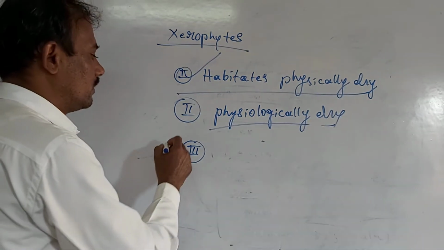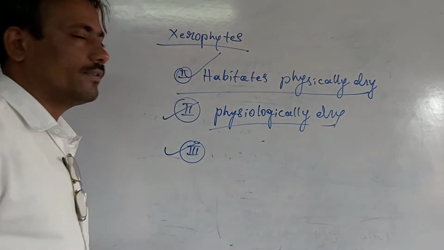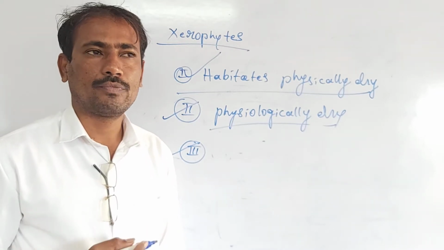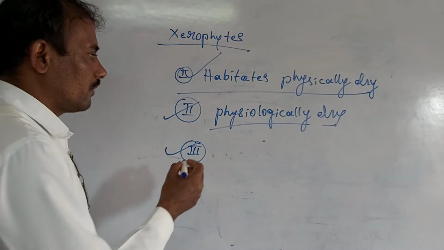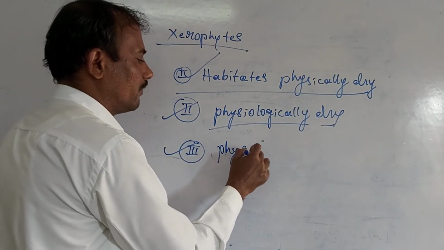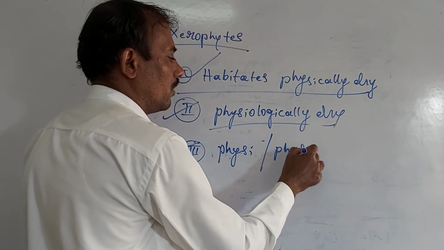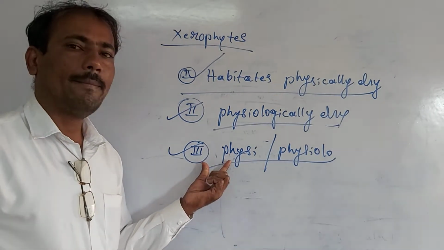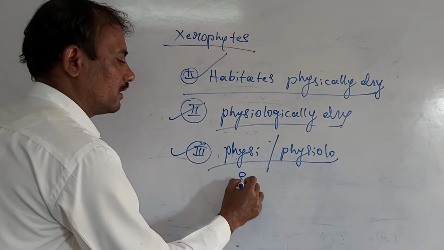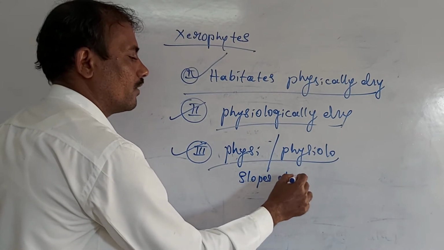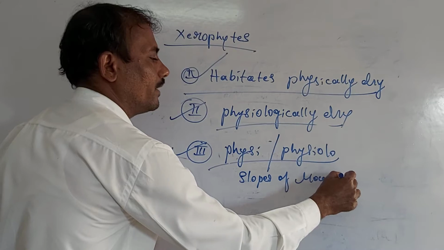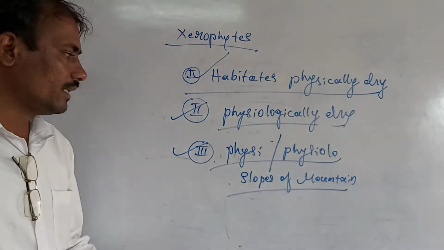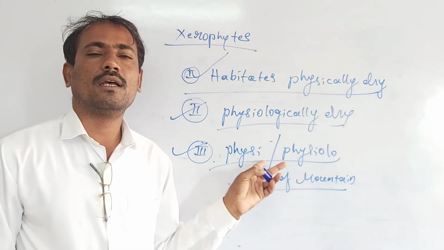Okay. Then the third type of habitat where the xerophytes usually grow. One can observe it is physically dry and physiologically dry. An example for such a habitat may be given here. It is the slopes of the mountain. Slopes of the mountain is a good example for such a habitat. It is physically dry as well as physiologically dry.